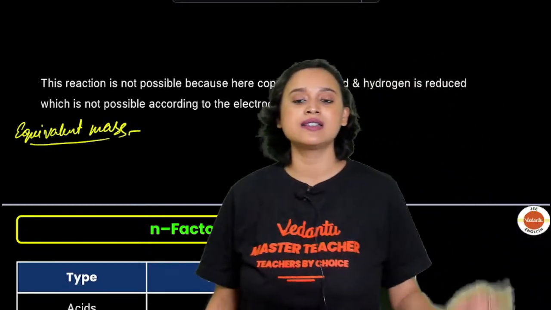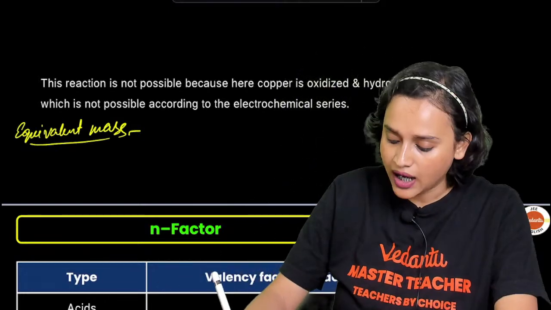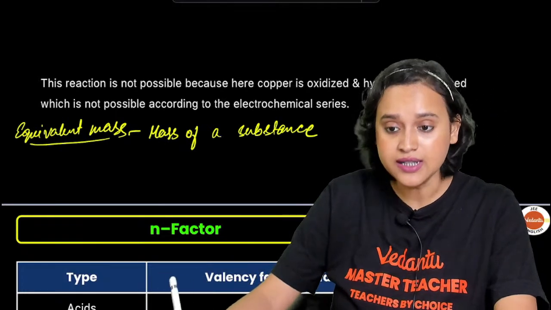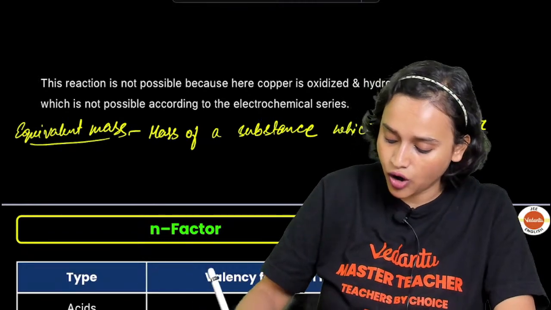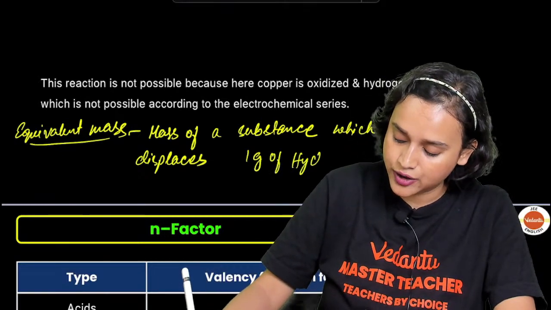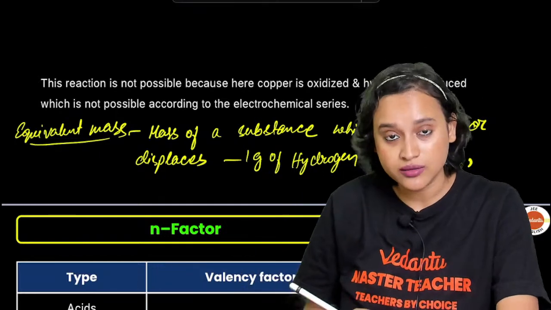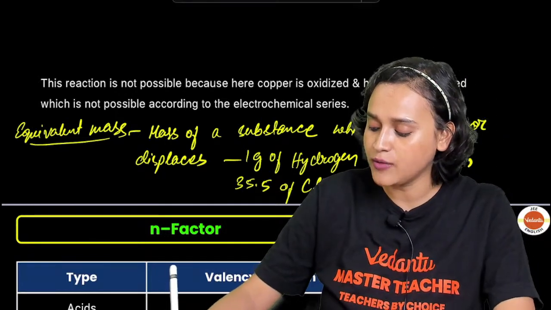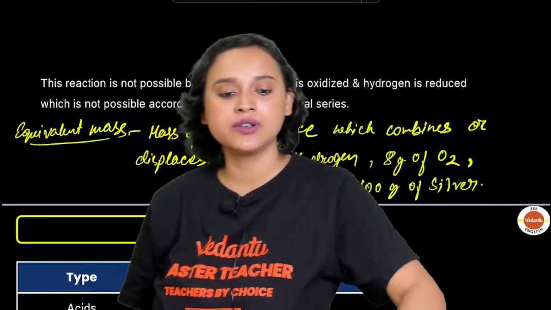Equivalent mass is basically the mass of a substance which combines or displaces 1 gram of hydrogen, or 8 gram of oxygen, or 35.5 gram of chlorine, or 100 gram of silver. This is called your equivalent mass.